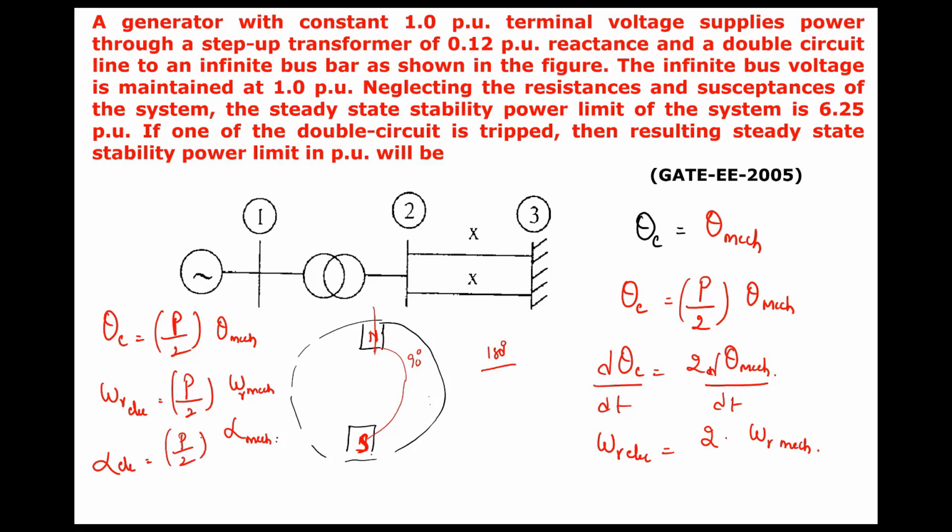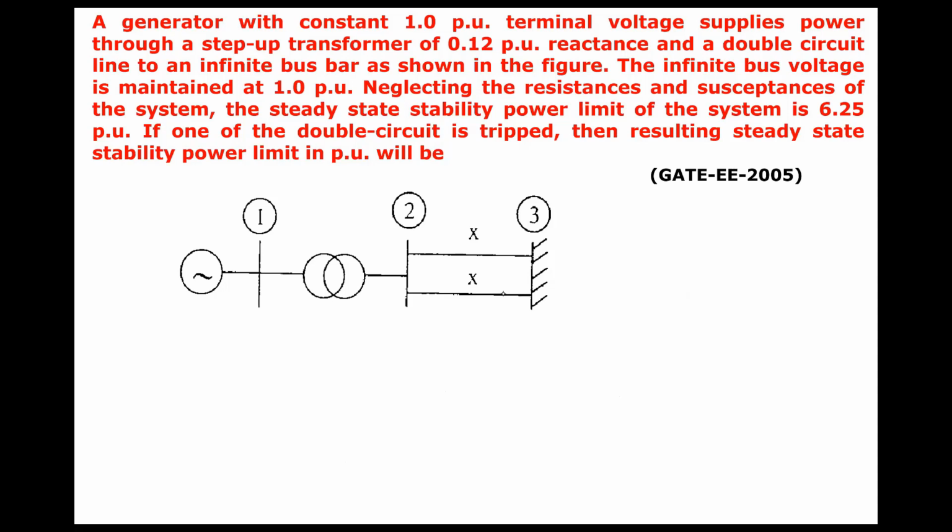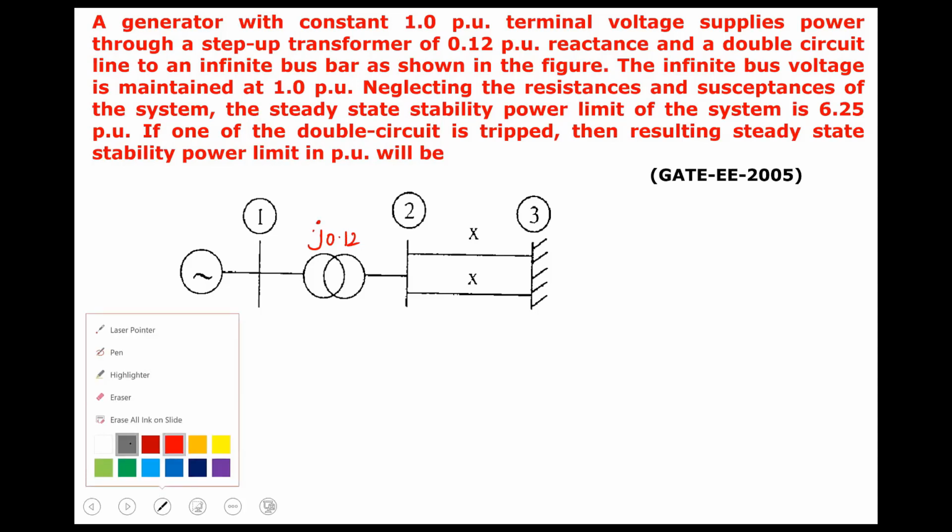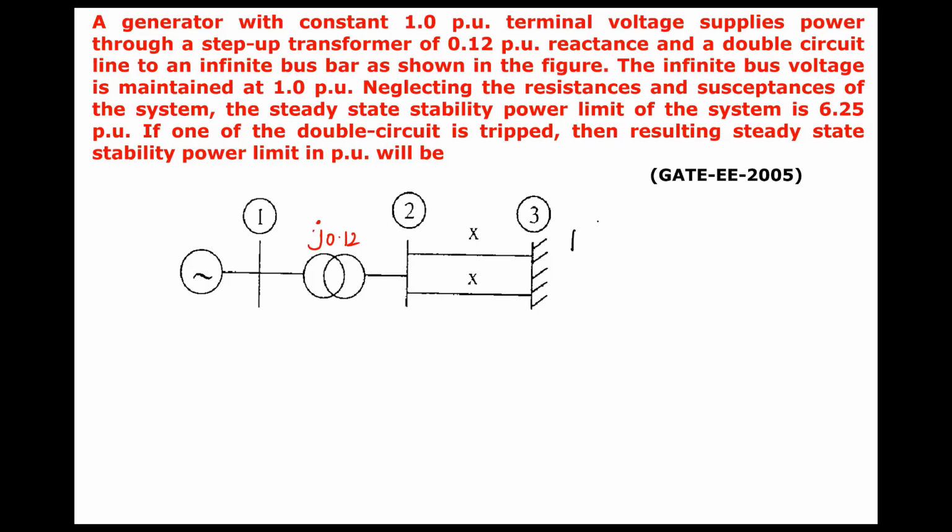No, sir. A generator with constant 1 per unit terminal voltage supplies power through a step-up transformer of reactance j0.12 per unit and a double circuit line to an infinite bus bar. Infinite bus bar means by default you can write 1 at an angle 0.